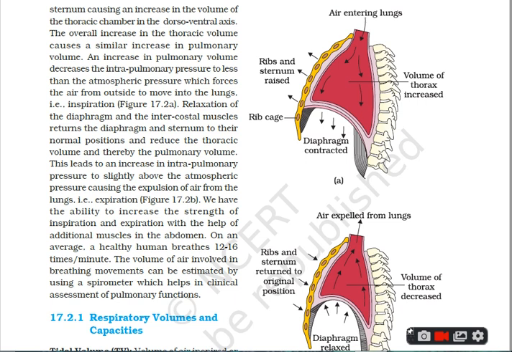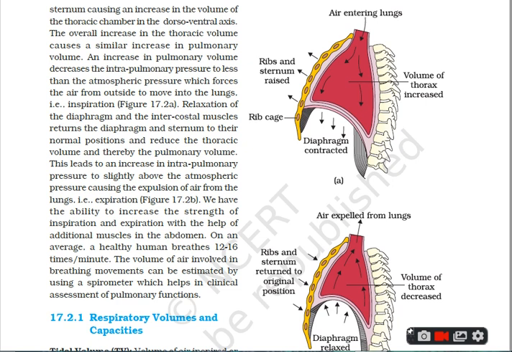What about now the abdominal muscles? The abdominal muscles contract and the diaphragm pushes upward due to the rising pressure in the abdominal cavity. I repeat, the abdominal muscles contract and the diaphragm pushes upward due to the rising pressure in the abdominal cavity.